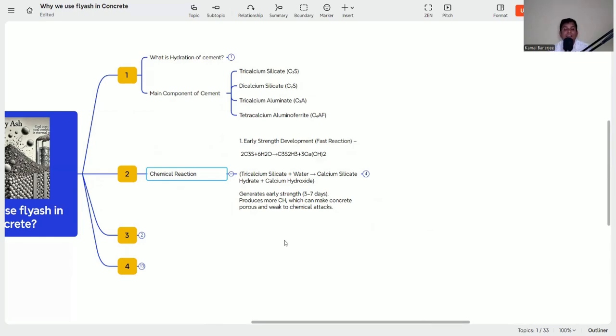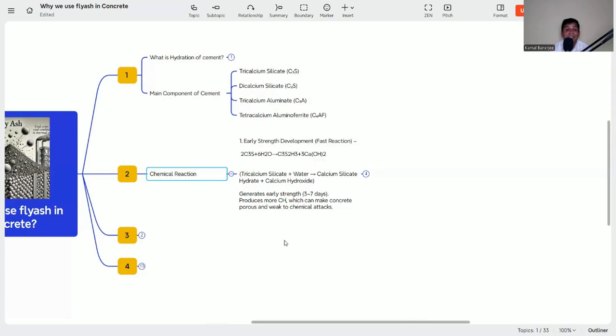Now this calcium hydroxide, whenever it is dissolved by the water, makes the concrete porous. And if the concrete becomes porous, what will happen in the porous areas? Other chemicals like chloride, sulfate, and carbon dioxide will increase inside the concrete, and with the help of water, chlorination of concrete will happen and the steel rebar will corrode. If sulfate is coming in, ettringite will form, and again it will deteriorate the concrete. And if carbon dioxide also increases inside, carbonation will happen. In all the cases, either the steel or the concrete will deteriorate.